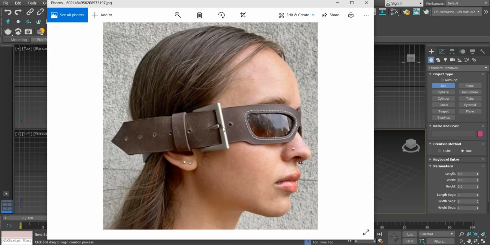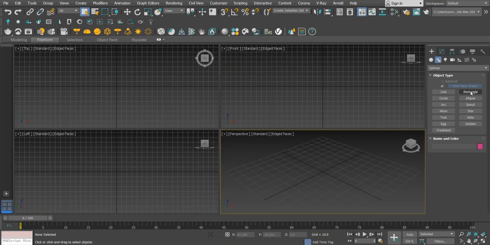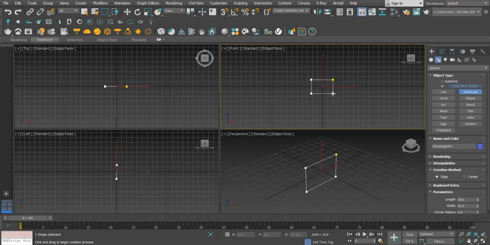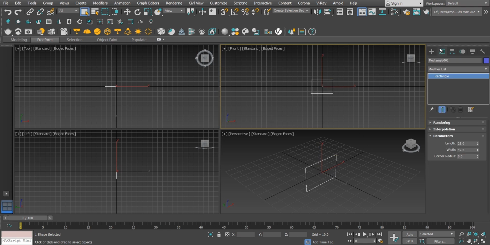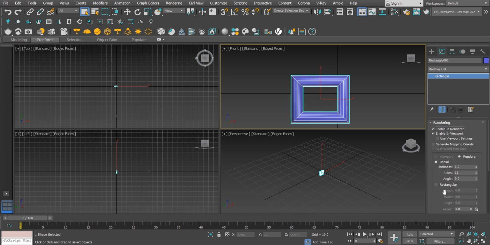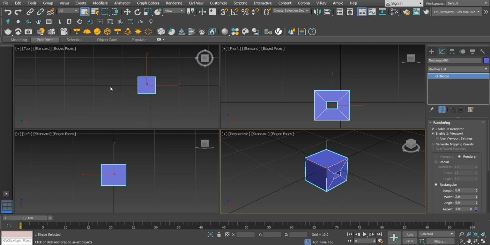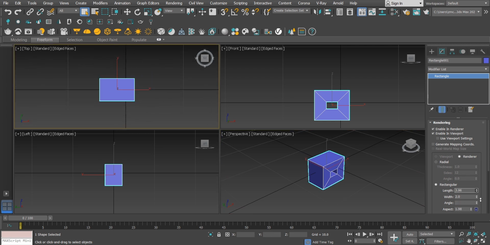In this session, we want to learn about how to create a booker like this. First of all, we select a spline and select rectangle, set parameters, and in this part, we have to select enable in render because we want to have a 3D line of our rectangle which we have drawn.